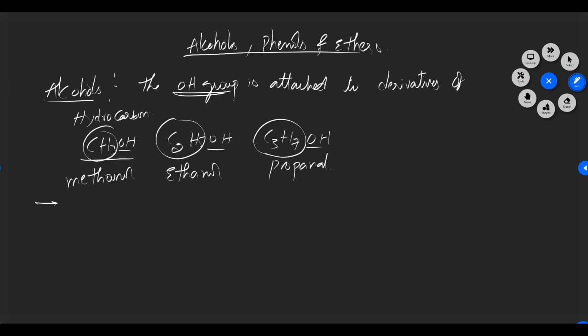One is where the hydroxyl group is attached to different hydrocarbon parts, different hydrocarbons. This is the first classification of alcohol.